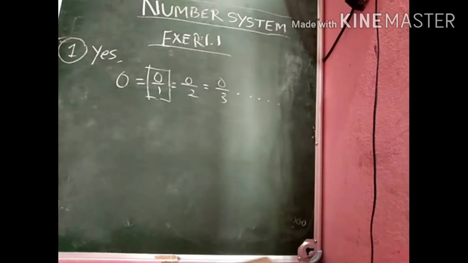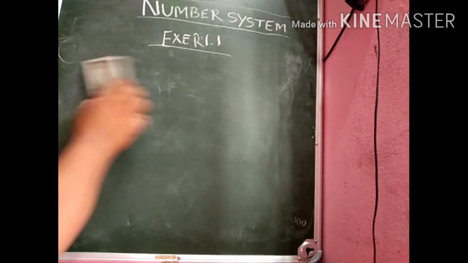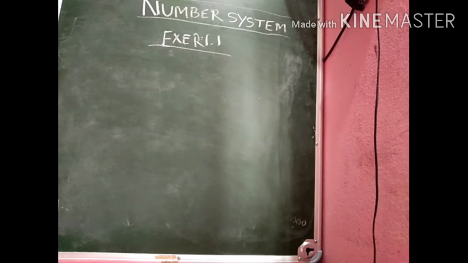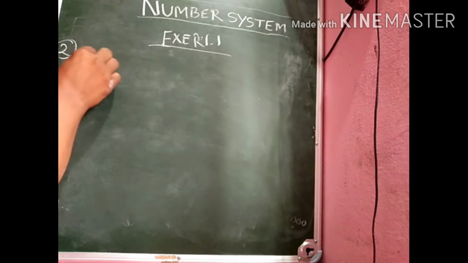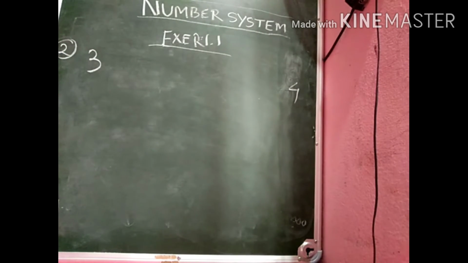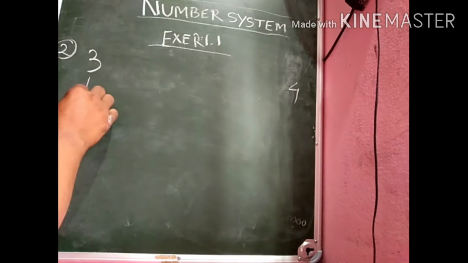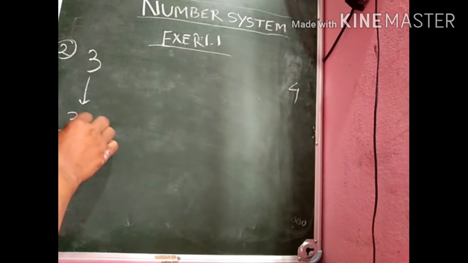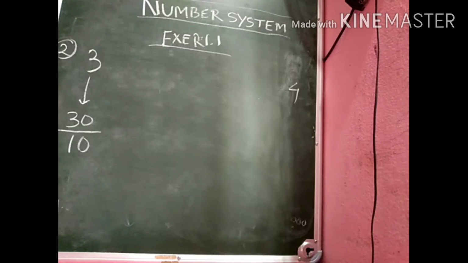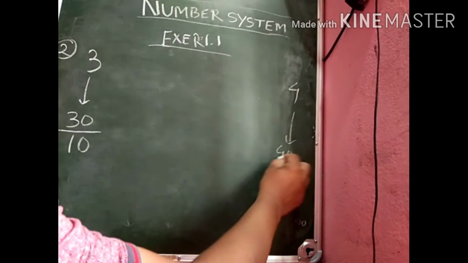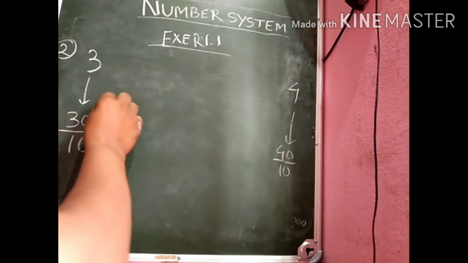Then comes question number 2. Question number 2 states: find any 5 rational numbers between 3 and 4. So, just write 3 in the form 30 by 10 and write 4 in the form 40 by 10.